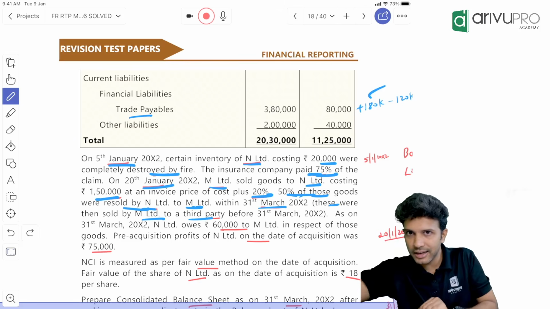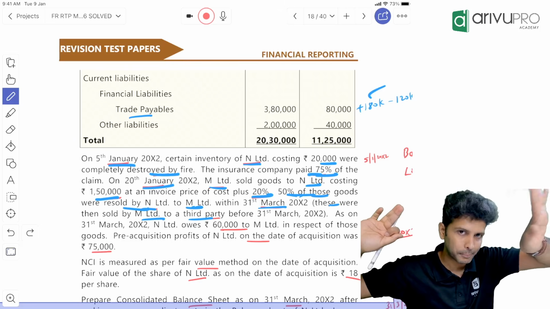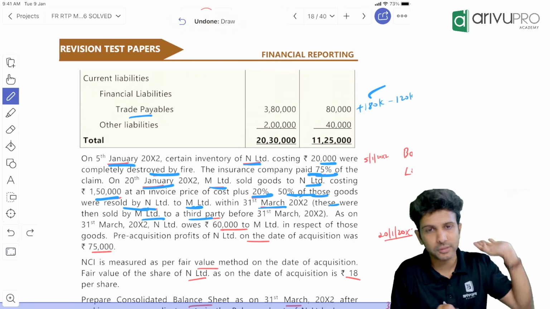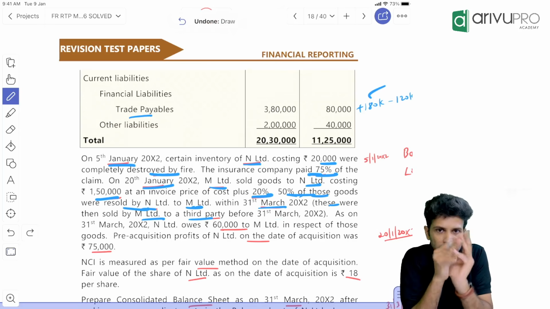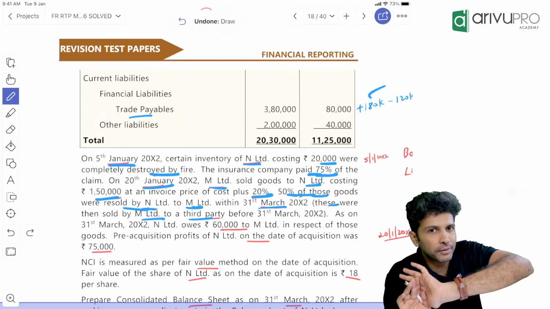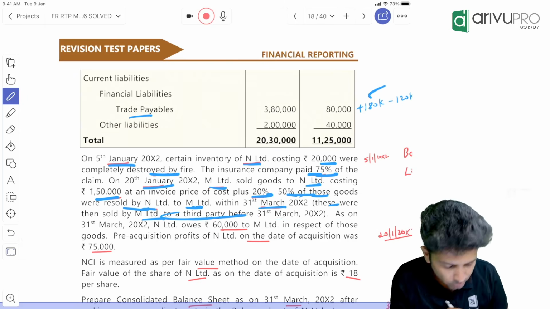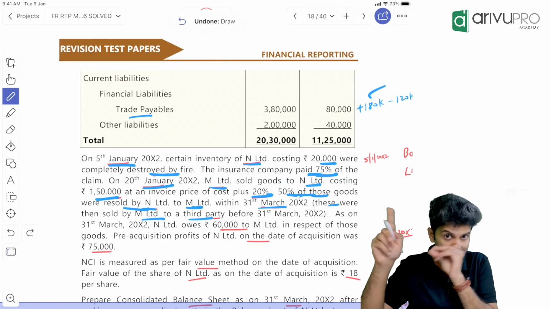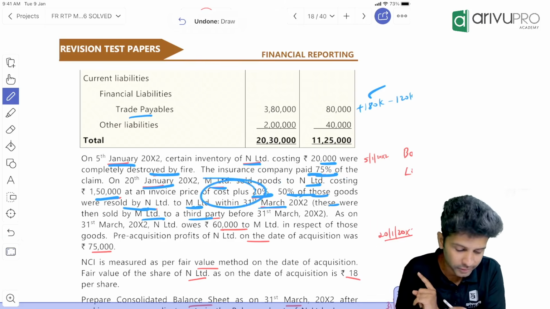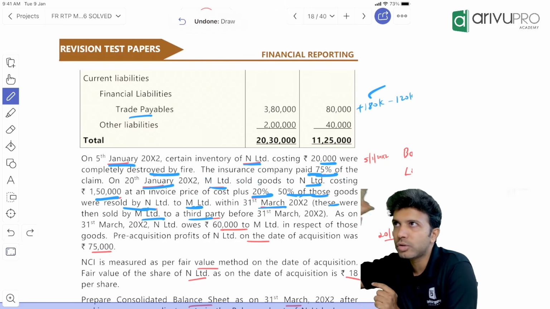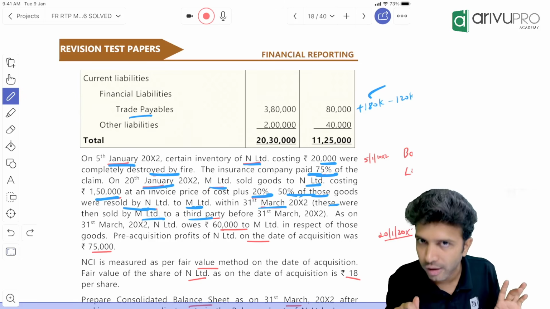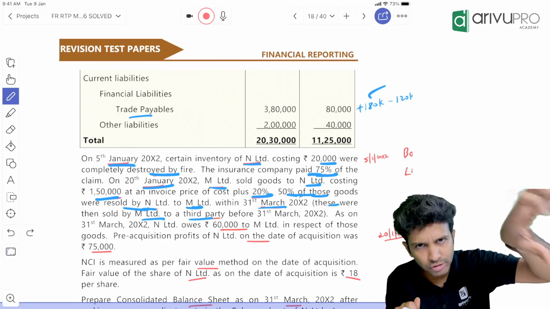Now subsidiary N sold the goods to M, parent. And what did parent do? Parent sold off these goods to a third party. Within what day? 31st March. So these goods are not within the group. These goods have gone out of the group. So on this, we don't have to worry about unrealized profit. Parent has sold the goods to subsidiary, full value 180. On that, we may have to worry. But whatever goods subsidiary sold back to the parent, on that we don't have to worry about unrealized profit because those goods are not within the group.